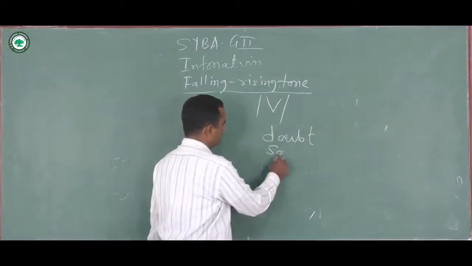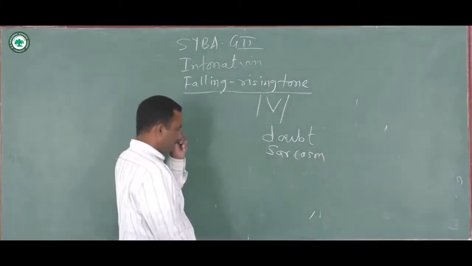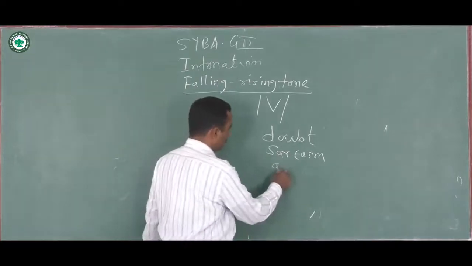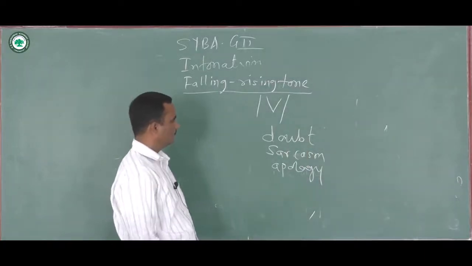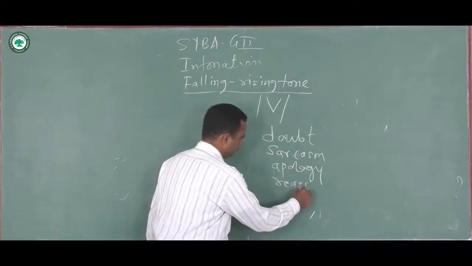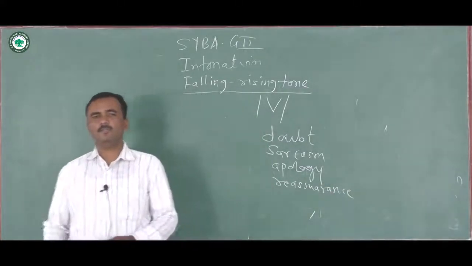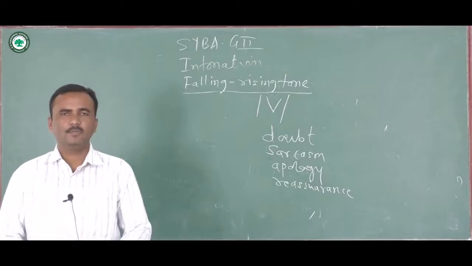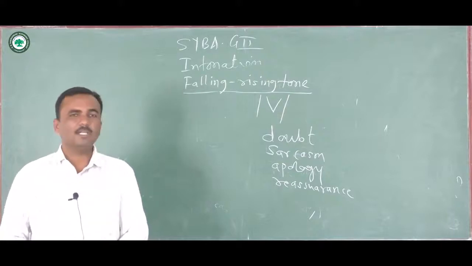then sarcasm, then apology, or doubt, sarcasm, apology or reassurance. So use of falling and rising tone together tells us about the intention or the speaker's attitudes. It can be doubtful, it can be reassuring, it can be sarcastic or it can be apologetic.